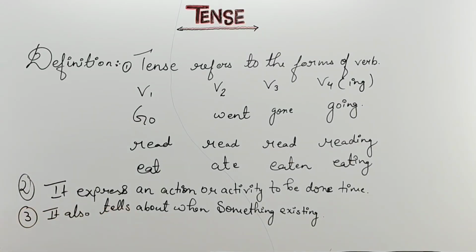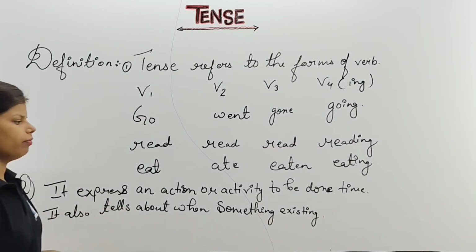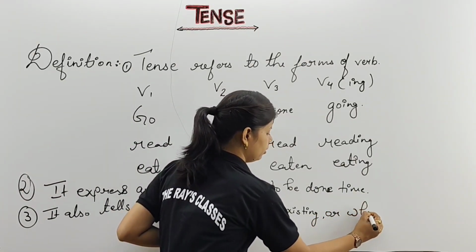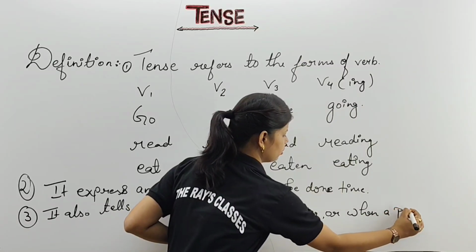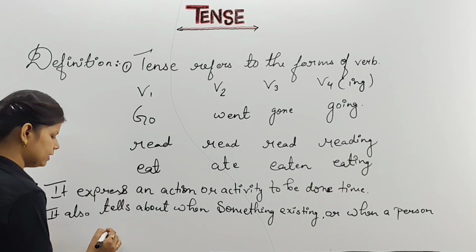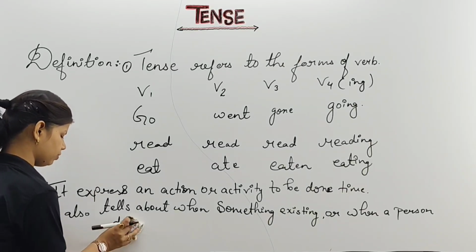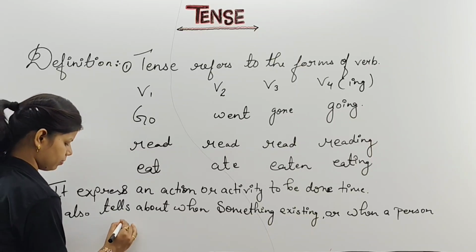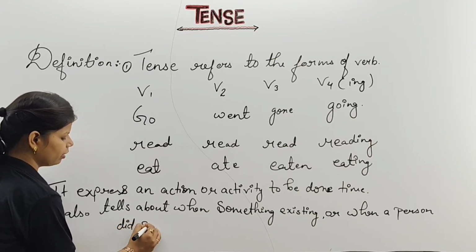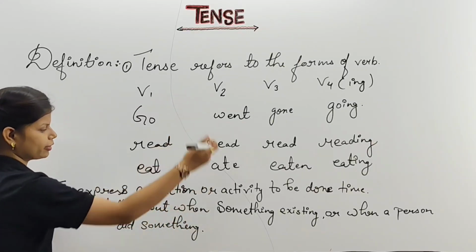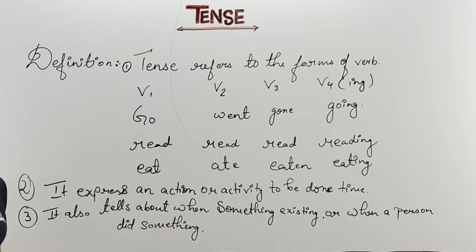It also tells about when something existing or when a person did. You can just indicate a person, or when a person, we are indicating the person here, did something. This is a short definition. As you can see, ma'am, this is not short. You have written many definitions and you are saying that. These are all just ways to understand this one. Clear, no?